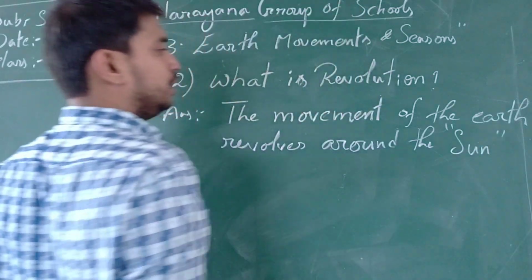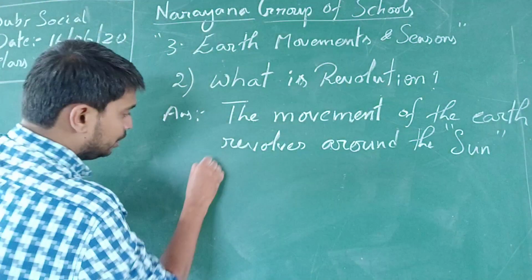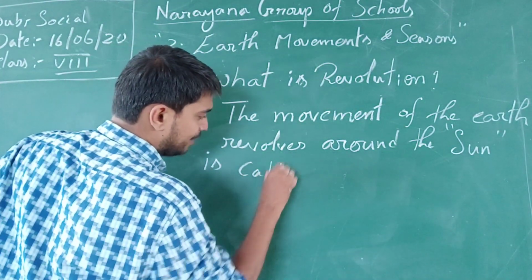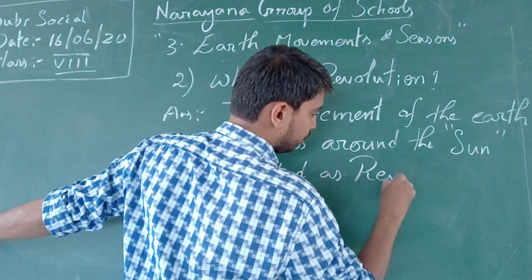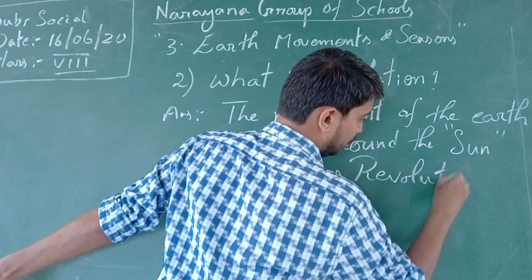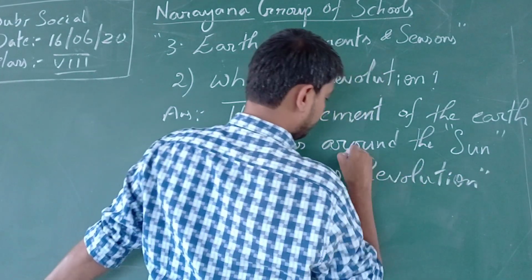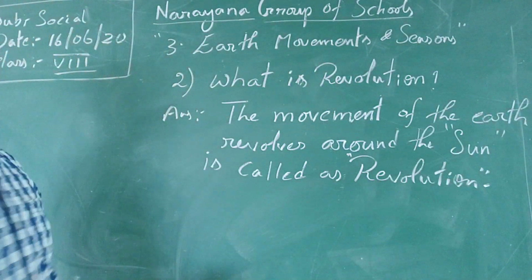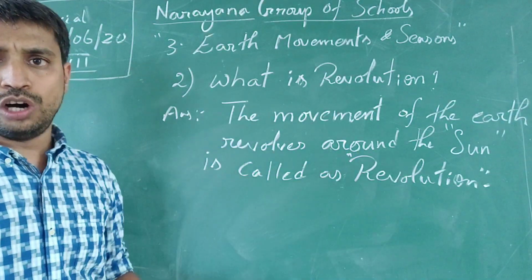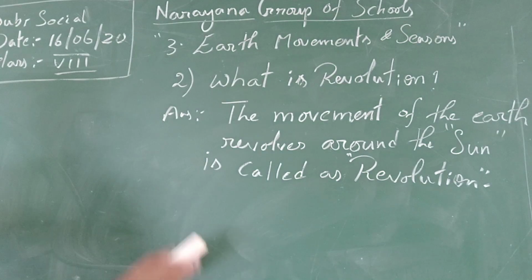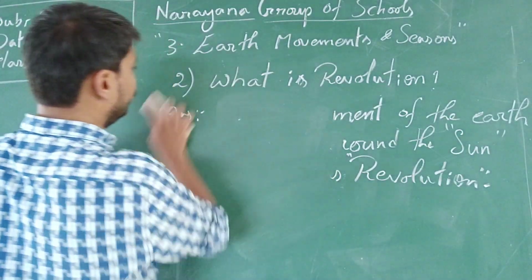The movement of the Earth revolving around the sun is called revolution. Is it clear, children? The movement of the Earth revolving around the sun is called revolution. Next one.